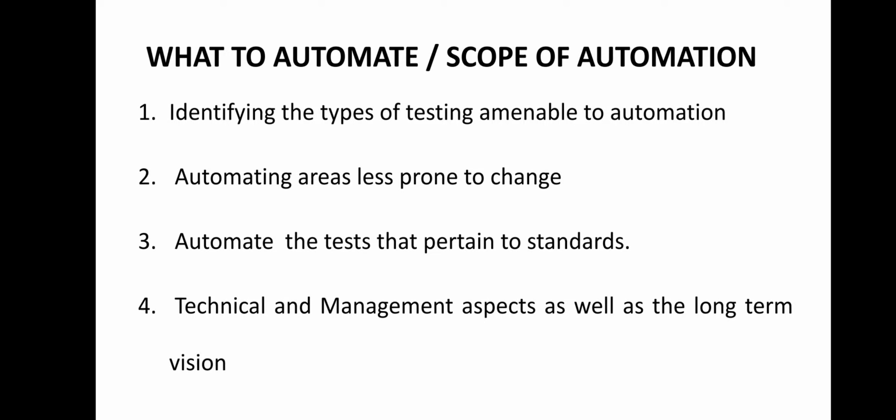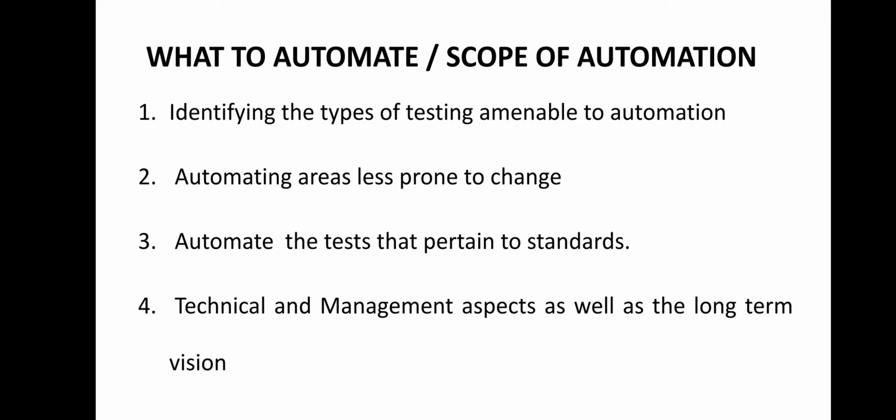This is the scope. Now you have to automate the areas that are less prone to change. And whatever is automated must be according to standards, which you can see in the third point.